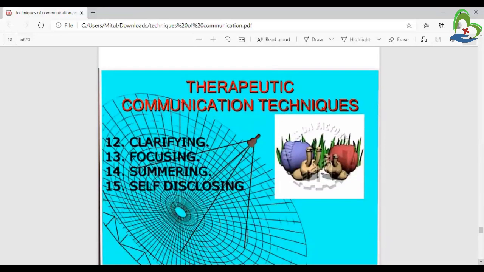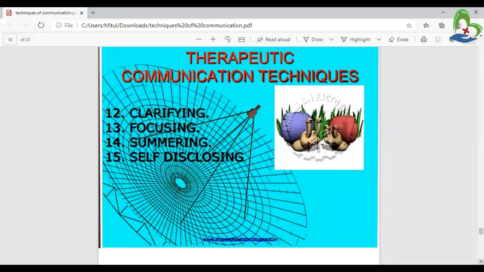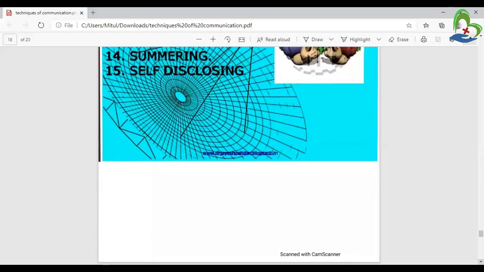And therapeutic communication techniques, clarifying means clarify the sentences and clarify all the data and all the details. And 13, focusing means focus on the patient's condition or what they say. And last one is summarizing, and 15, the self discovery. Thank you.